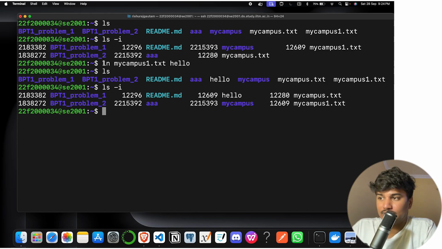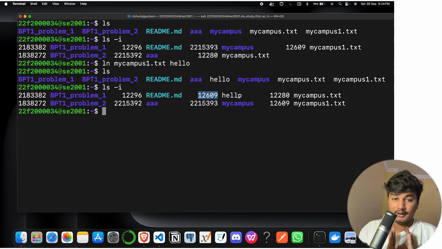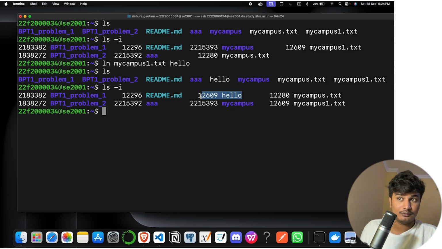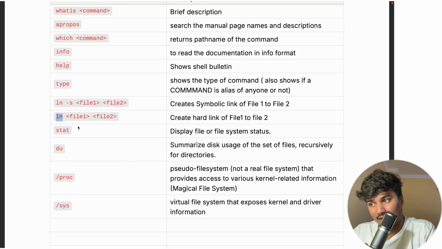What I did, ln mycampus1.txt, I just created a hard link to hello. When I created a hard link, you can see the inode number 12609, and check the hello inode number. It is the same. That means both files are the one file. It's just a placeholder, a hard link. I hope you got the concept of hard link and soft link.